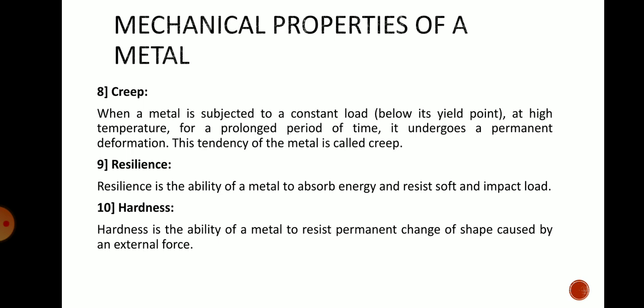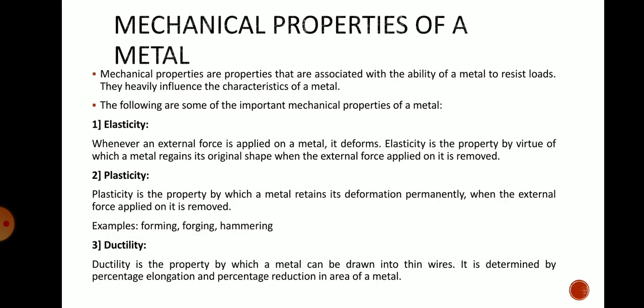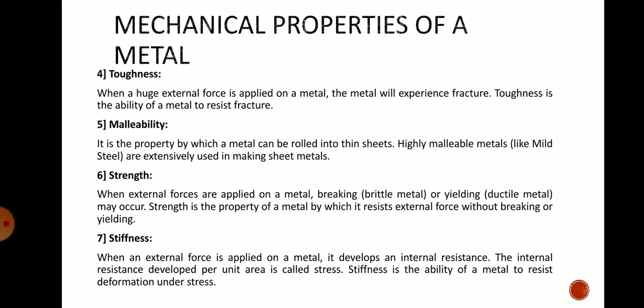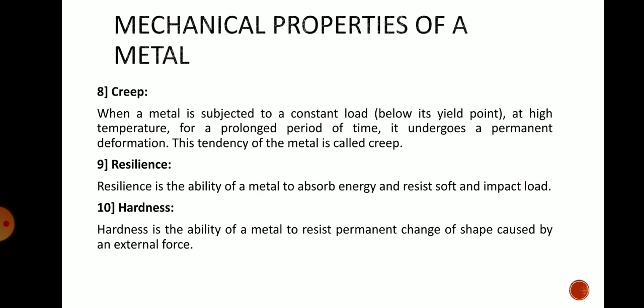Hardness is the ability of metal to resist the permanent change of the shape caused by the external force. Now, all these properties, whatever we have seen from first, there's elasticity, plasticity, ductility, toughness, malleability, strength, stiffness, creep,